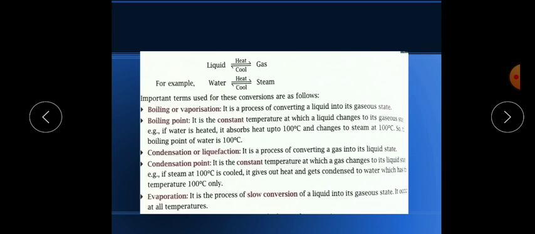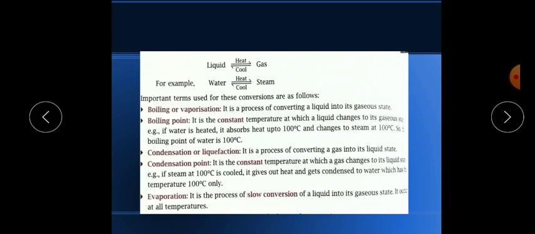So that is called converting a gas. Now the condensation point is the temperature at which we change a gas into a liquid state. So it is a fixed temperature at which a gas changes into liquid. For example, steam at 100 degrees Celsius: if we cool it at that temperature, it releases energy, and that water vapor or steam is converted into liquid water.